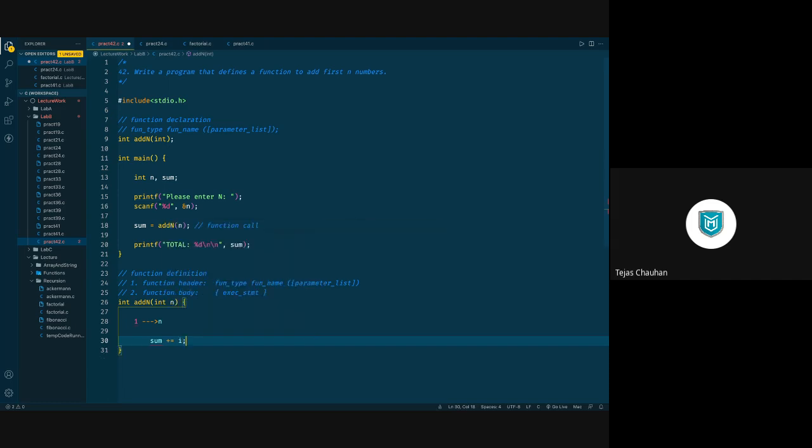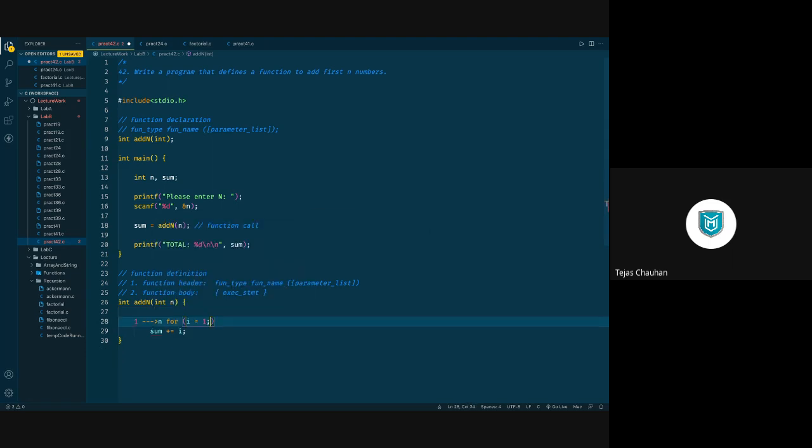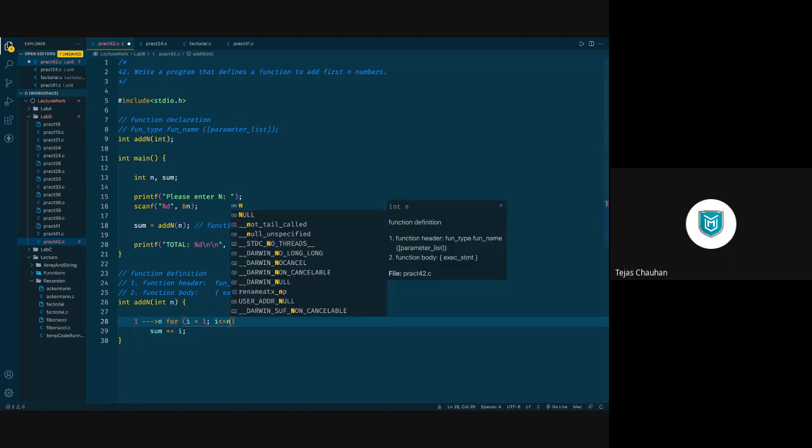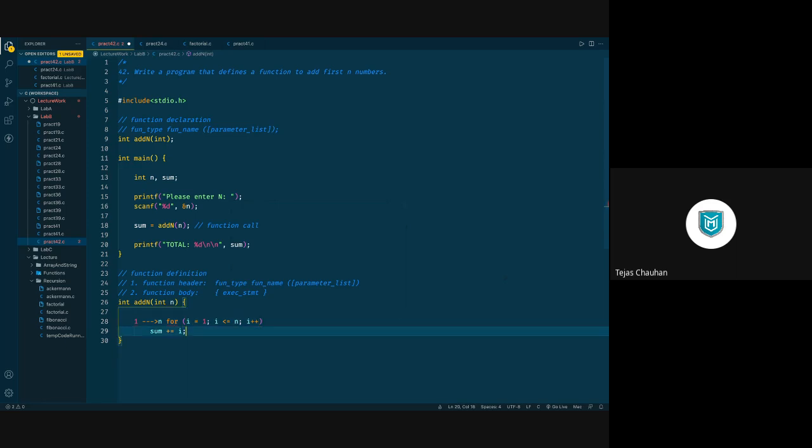We'll create a loop on I. So what we'll do is we'll say for I equals to 1, I less than equals to n, because we want to go up to n, I plus plus, and we will calculate the sum.